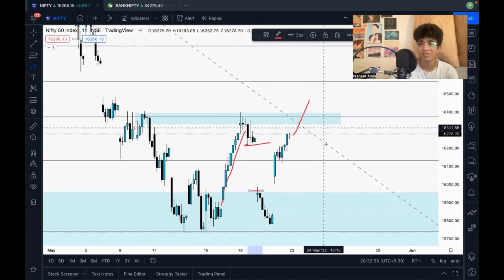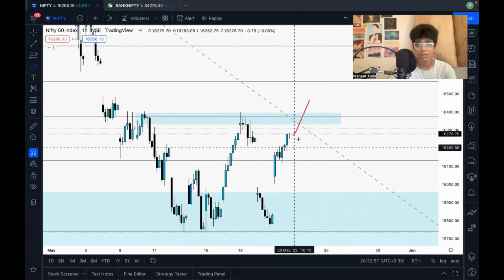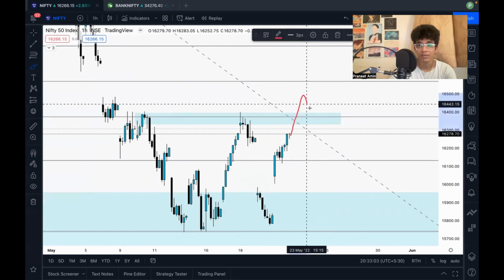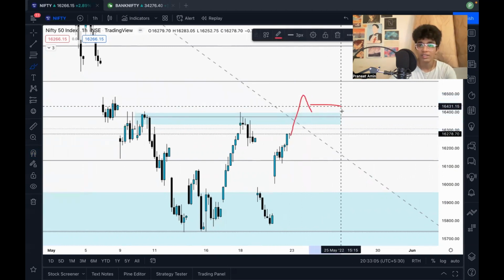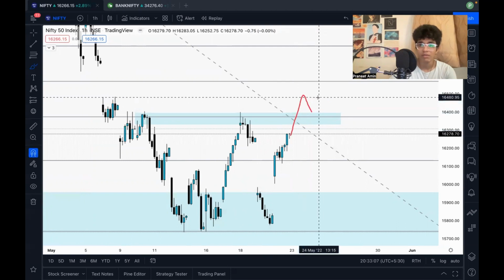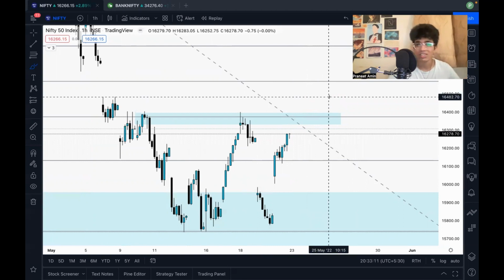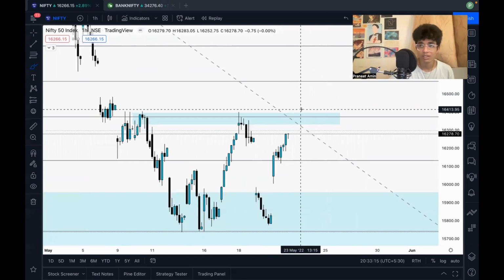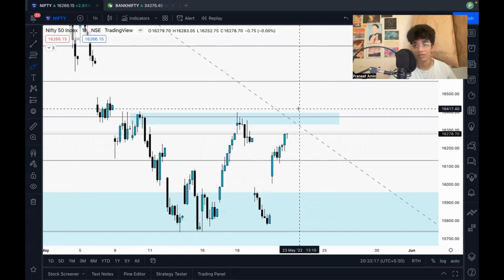So I'm not saying a very massive gap down will happen, but the point is I can't go long on something that's a given up move. So let's say if this breakout comes, gives me a retest, and over here I see some price action in this region, or even in the above region, then I'll look for going long. But there are very few chances that I will look for going long tomorrow. I'm actually looking to go short tomorrow, that is in the first half. In the second half, if things change, I might go long. I never know.